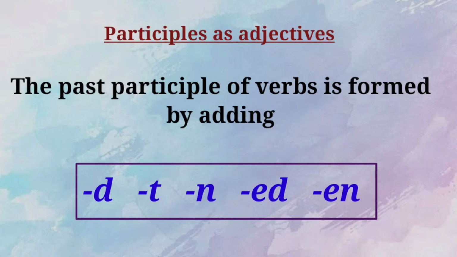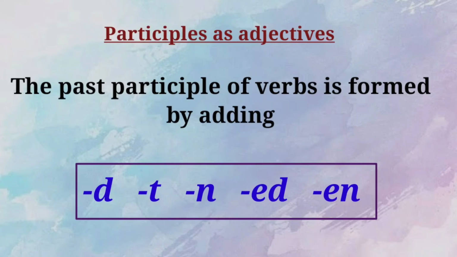For example, steal. S-T-E-A-L. What is the meaning of steal? Yes, steal means to rob. Then what is the past form of steal? Yes, it is stole. S-T-O-L-E. Now we are clear with the present verb and the past verb, right? Yes, the present verb is steal and the past verb is stole.